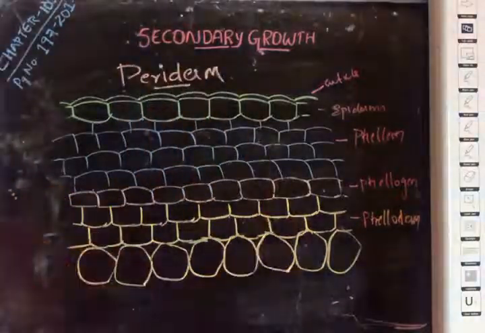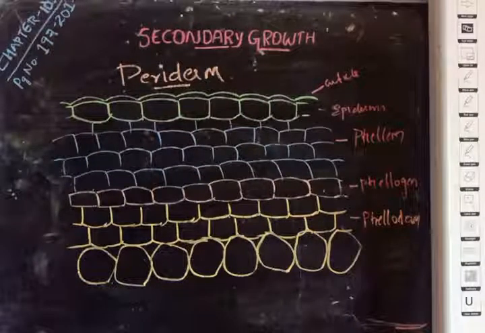These are the periderm formation. Okay. Now we can differentiate between phellem and phelloderm.